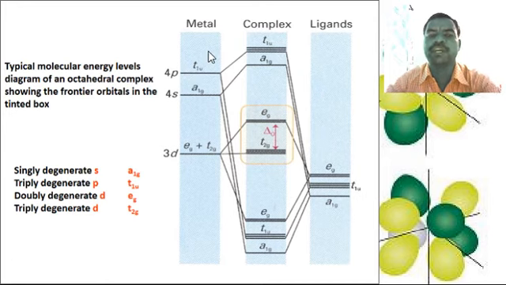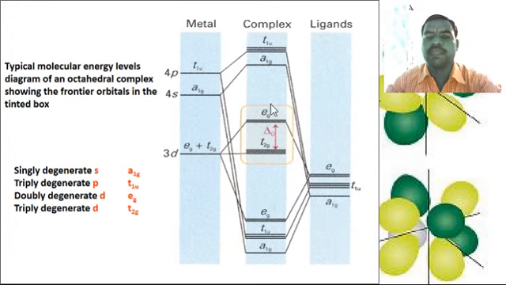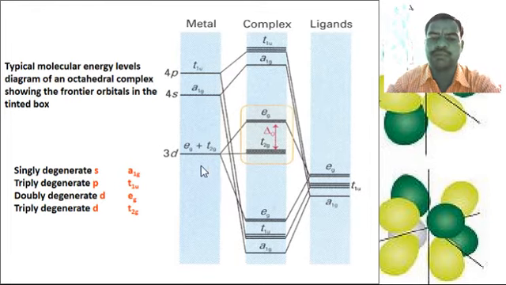This is a typical molecular orbital diagram. These are diagrams of an octahedral complex showing the frontier orbitals in the text box. Here in this diagram you can see some symbols and their meanings: S, P, D. S means singly degenerate, P means triply degenerate, and D means doubly degenerate.